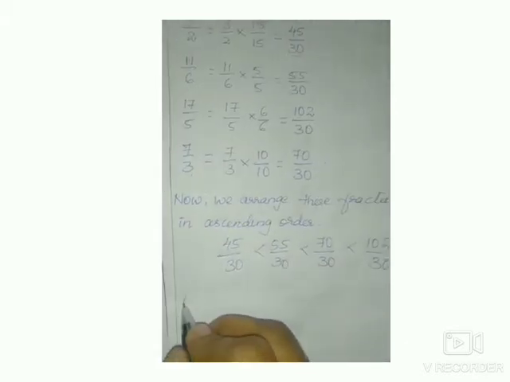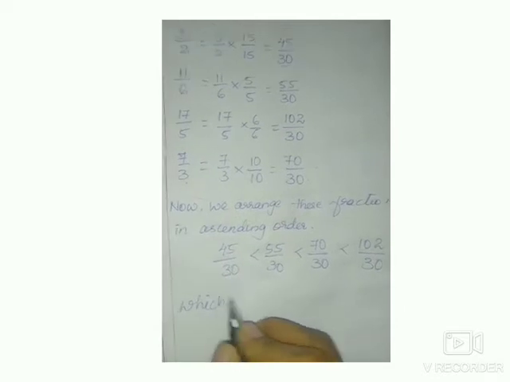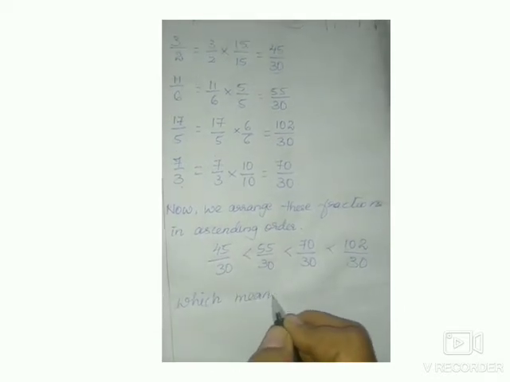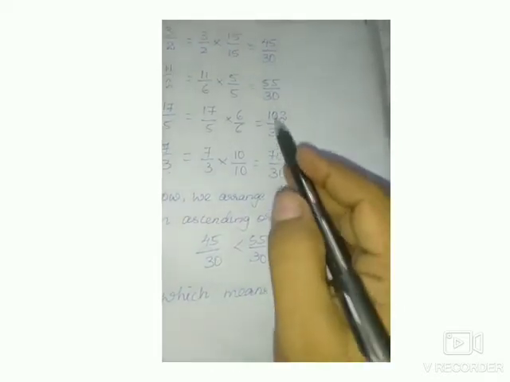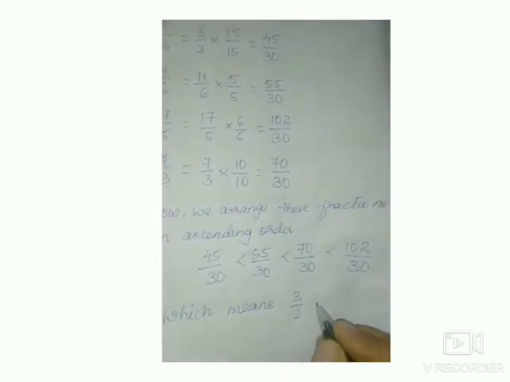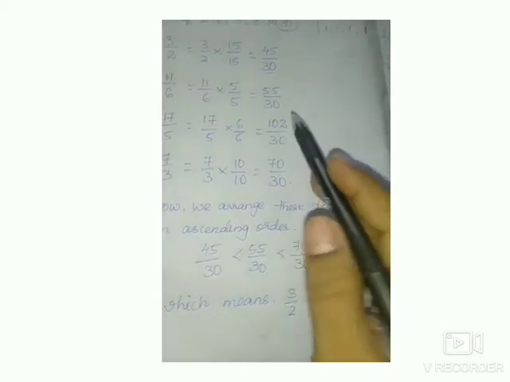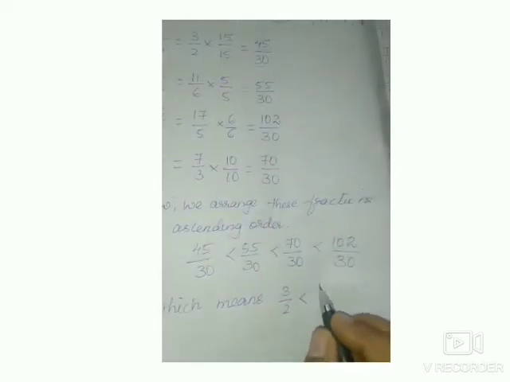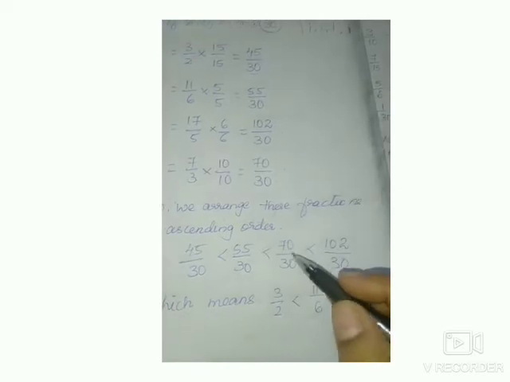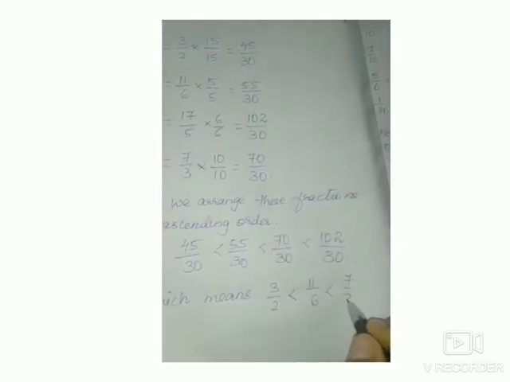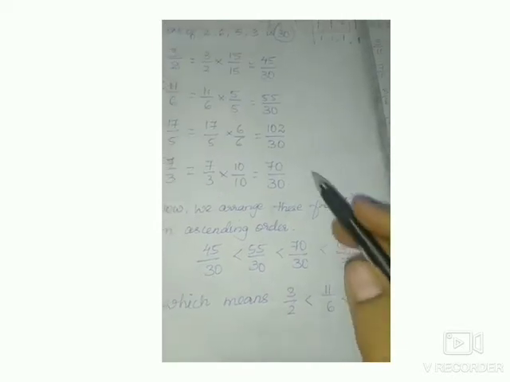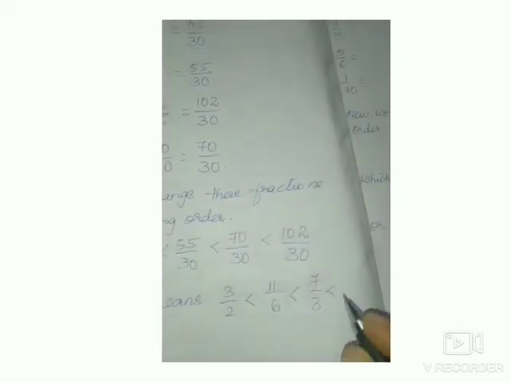Okay, which means the actual fractions you have to write. So what is the actual fraction of 45 by 30? That is 3 by 2. 3 by 2 is less than 55 by 30. The actual fraction is 11 by 6, which is less than 70 by 30, whose actual fraction is 7 by 3, which is less than 102 by 30, that is 17 by 5.